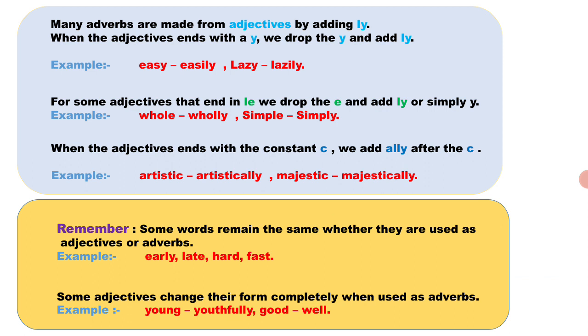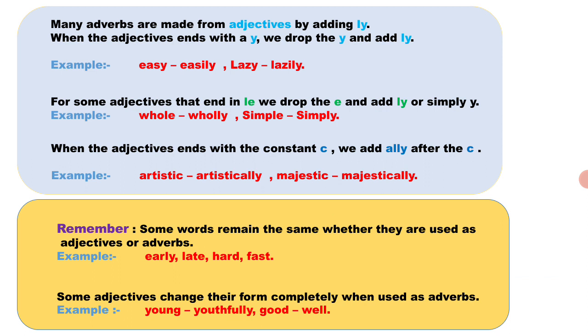In the word easy, if we drop y and add ly, easy becomes easily. Easily is an adverb and easy is an adjective. Lazy, lazily. For some adjectives that end in le, we drop the e and add ly, or simply y. Whole, wholly, simple, simply.